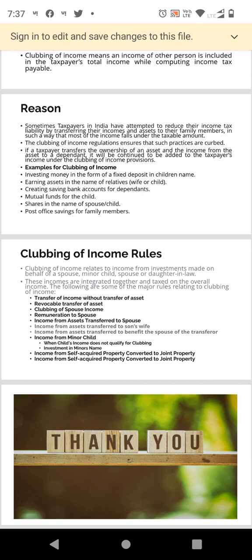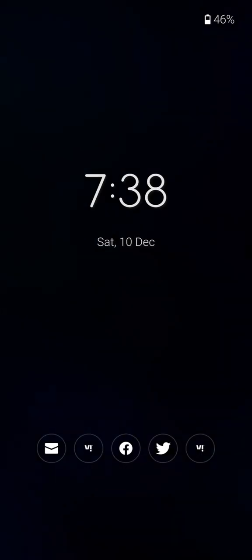Second one, revocable transfer of asset. If any asset is transferred under a revocable transfer, income from such asset is taxable in the hands of the transferor and not in the case of the transferee. Then clubbing of spouse income. Clubbing of spouse income is the most common because whenever a person is not going to have much source of income, then income of a person who is going to have limited income will be clubbed with the income of the person who is going to earn higher.